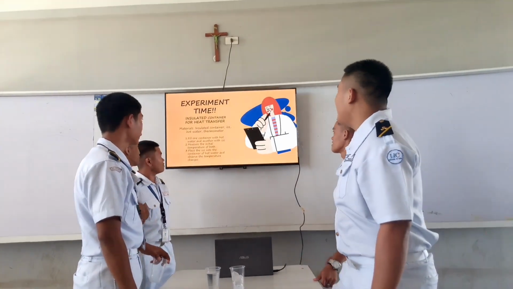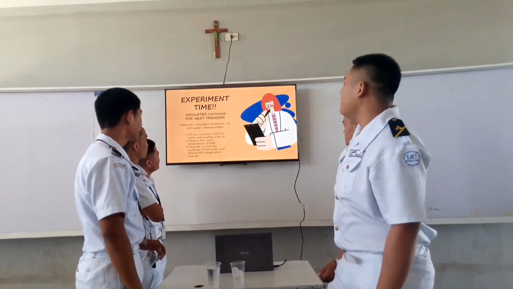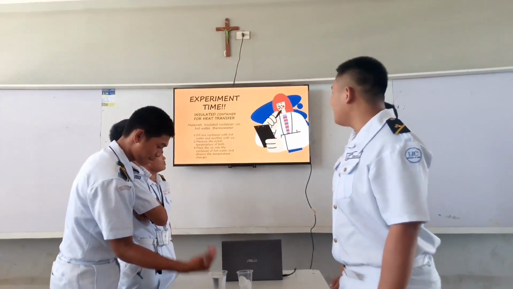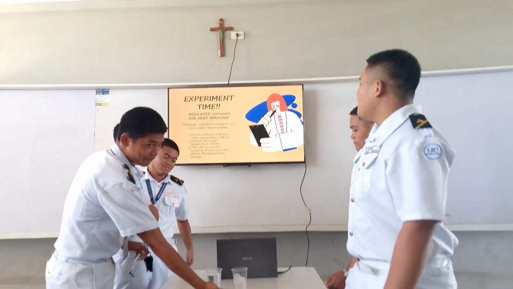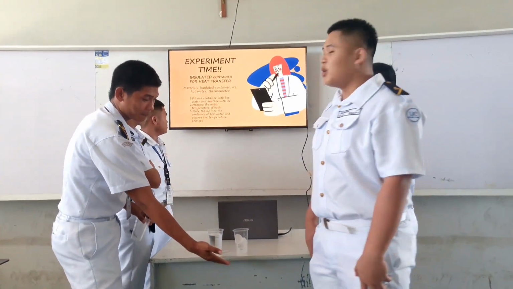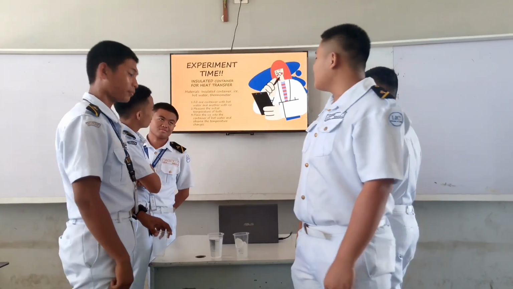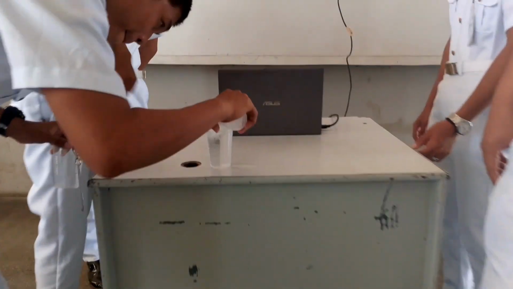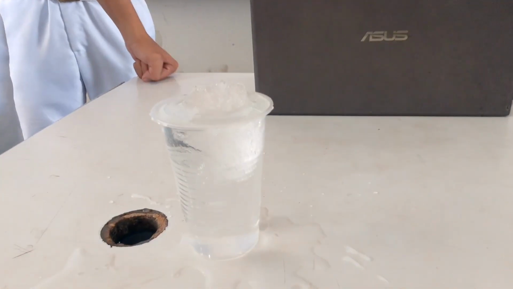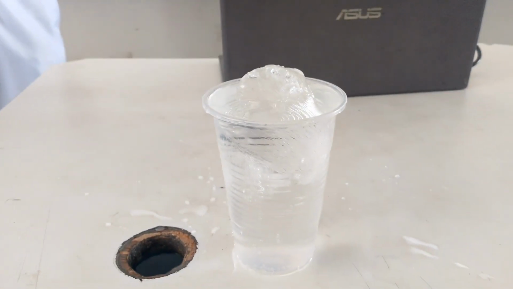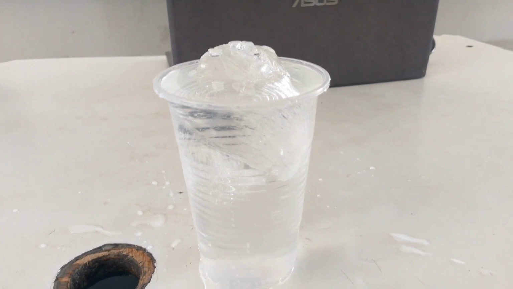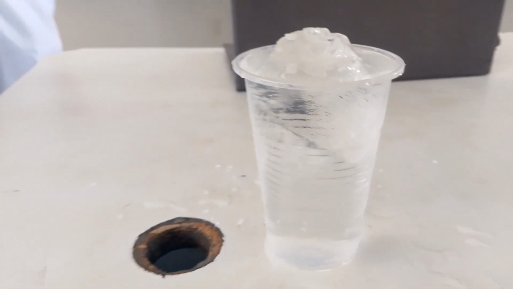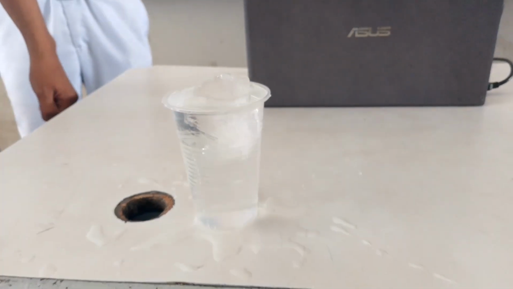Experiment time. Materials: insulated container, ice, hot water, thermometer. Fill one container with hot water and another with ice. Measure the initial temperature of both. Place the ice into the container of hot water and observe the temperature changes.